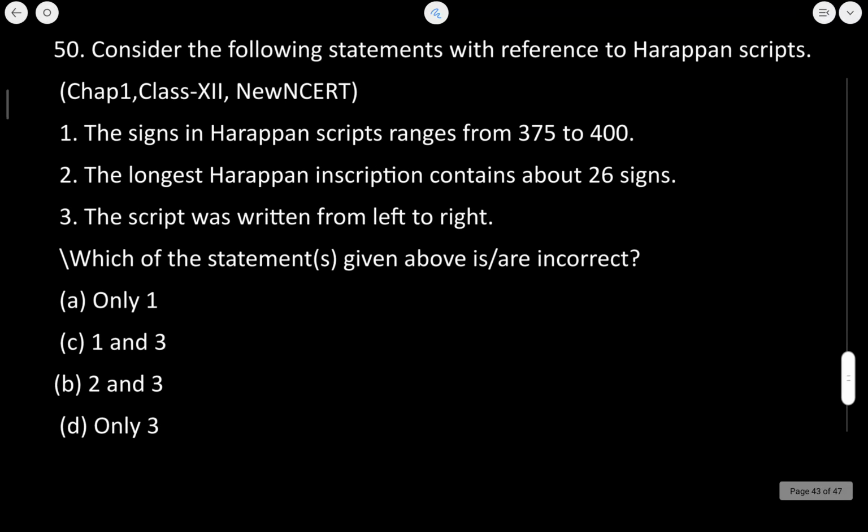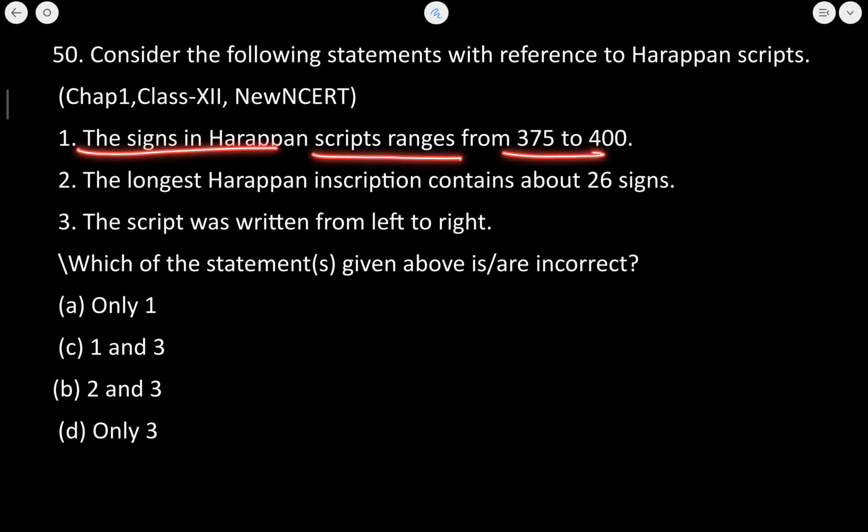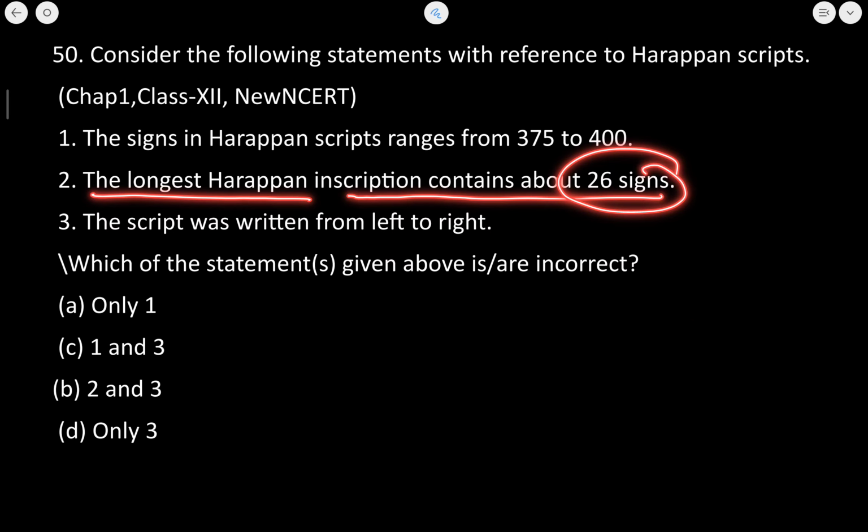Next question देखते हैं. Consider the following statements with reference to Harappan script. The signs in the Harappan script range from 375 to 400. The longest inscription contains about 26 signs. तो ये second statement तो हमारा absolutely correct है.